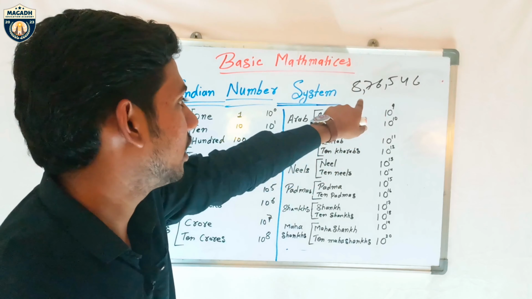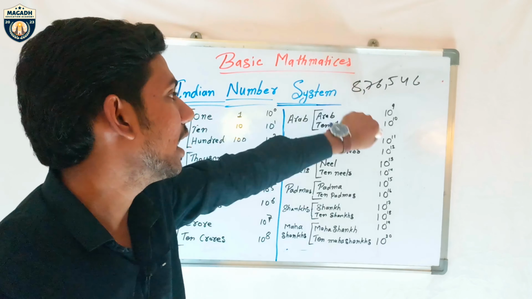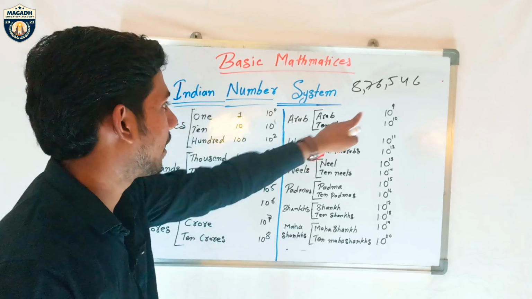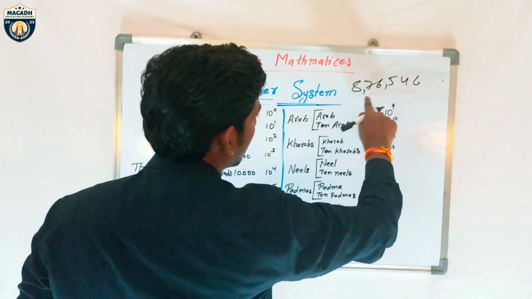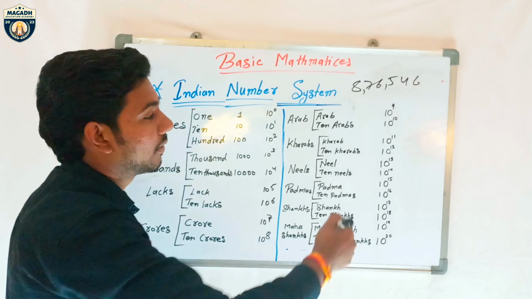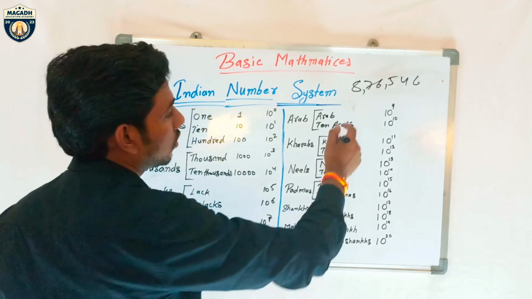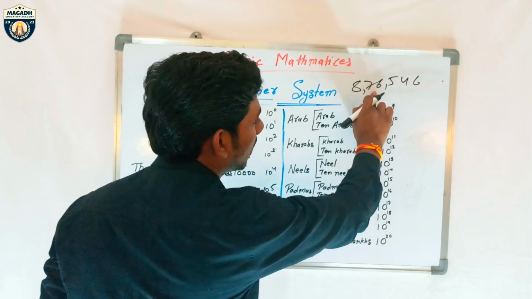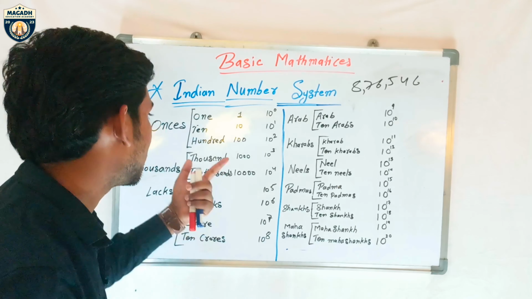It is 3 numbers, then 4, 5 and 6. It means it's a lakh. If you count thousands, it will be, and it's lakh. Why? Because it has 5 zeros. 1 2 3 4 5, five zeros means it's lakh only. If you count 1, 10, 100, 1000, 10,000, lakh, it's lakhs. So 8 lakh 76,546. Okay, I hope you understand this.